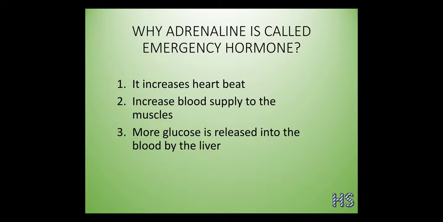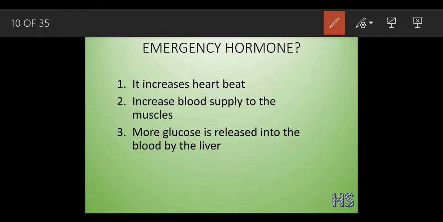So why is adrenaline called the emergency hormone? This is a give reason question. First, it increases the heartbeat. If a thief is in front of you, you are going to fight or flee. At that time your heartbeat will increase, and because your heartbeat increases, there will be an increase in blood pressure too. Second, it increases blood supply to the muscles.